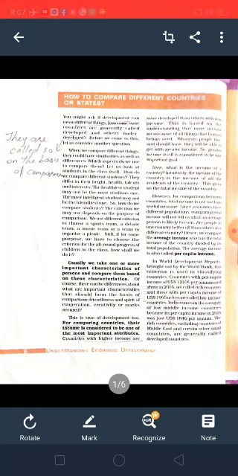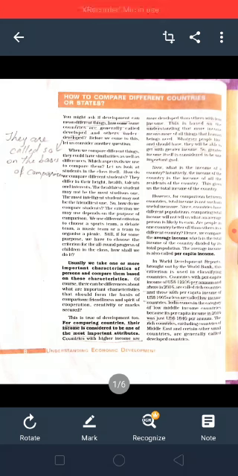Now, today in this session, we will discuss how to compare different countries or states. Generally, for comparing countries, their income is considered to be one of the most important attributes. So we take average income for comparing the countries. So what is this average income? Average income is the total income of the country divided by its total population. The average income is also called per capita income.